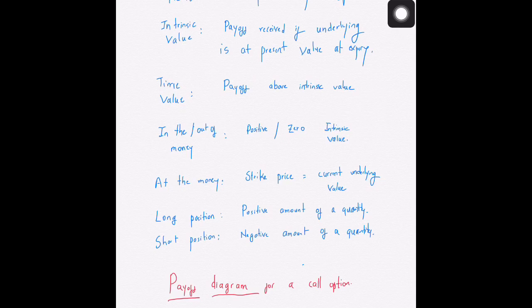Just remember that a short position corresponds to you having a negative amount of a particular quantity. This can happen because you're short selling a particular quantity, that is, you have borrowed it from somebody and then you have sold it. Because you have borrowed it, you will have to return this quantity in the future. So if something that you don't even own is a part of your portfolio, then in the future you will have to remove it from your portfolio. And because you'll have to remove it, it is a negative amount of a quantity inside your portfolio.